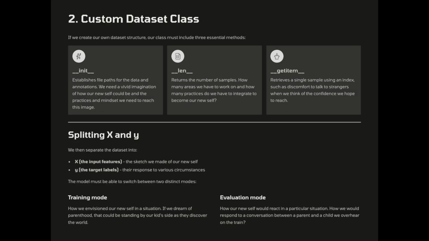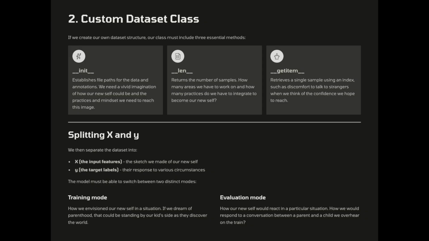If we create our own dataset structure, our class must include 3 essential methods. Init, which establishes file paths for the data and annotations. We need a vivid imagination of how our new self could be and the practices and mindset we need to reach this image. Len, which returns the number of samples.